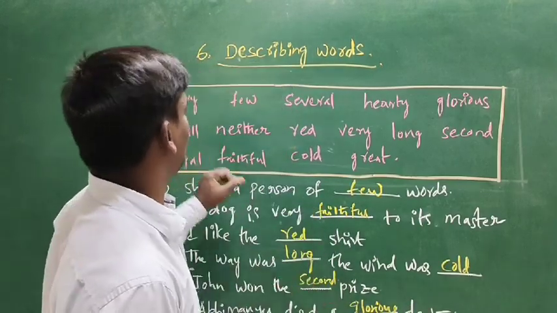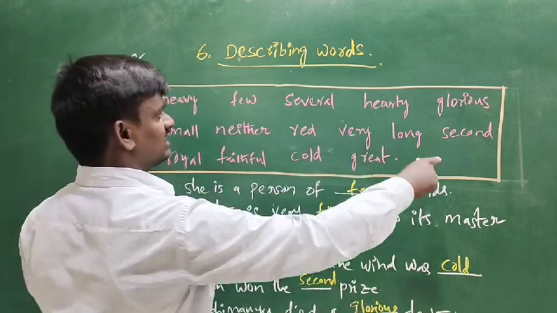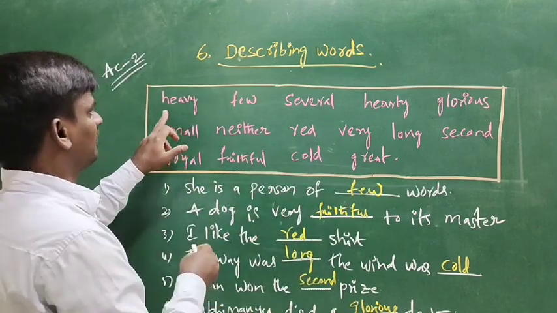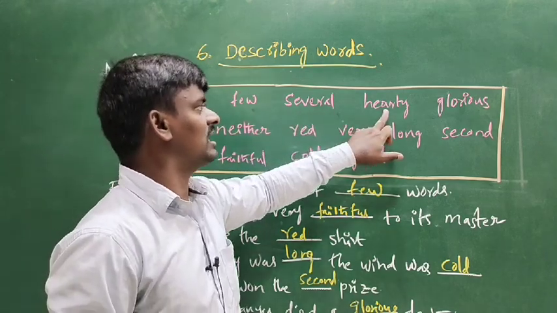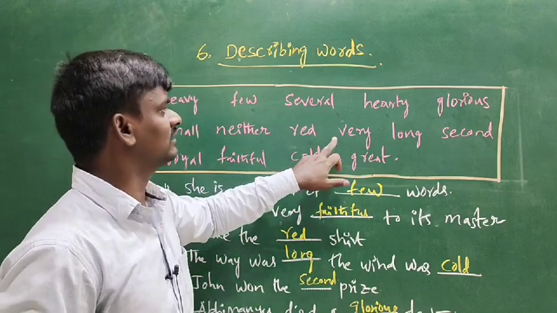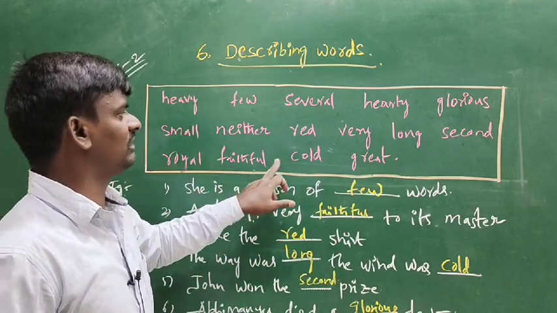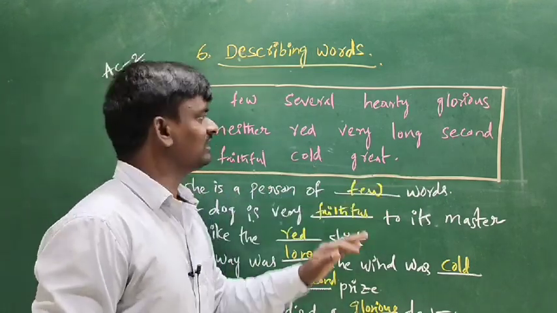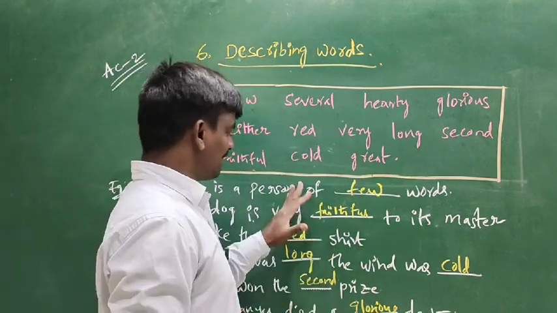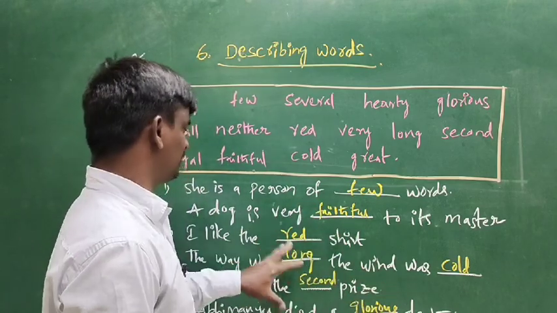Okay students, I am giving activity 2. Use the adjectives in the box in sentences: heavy, few, several, hearty, glorious, small, neither, red, very, long, second, royal, faithful, cold and great. These are called adjectives. Here I am giving some examples of how to fit adjectives according to the situation.